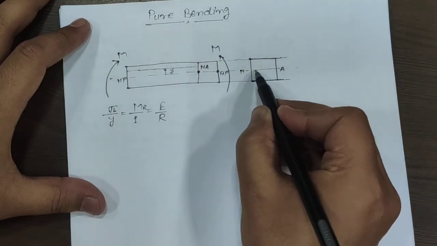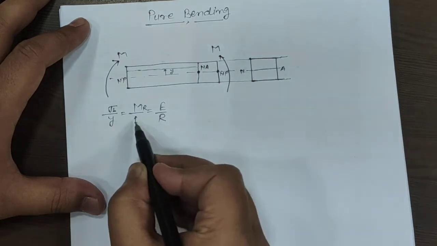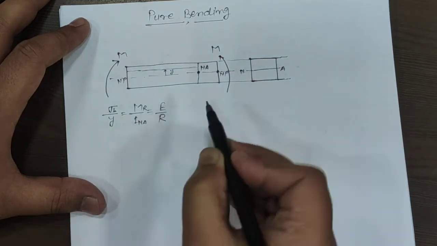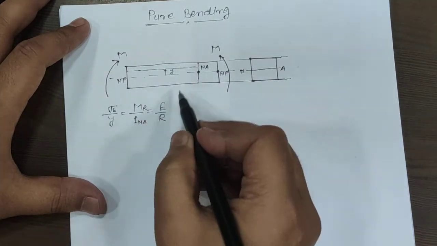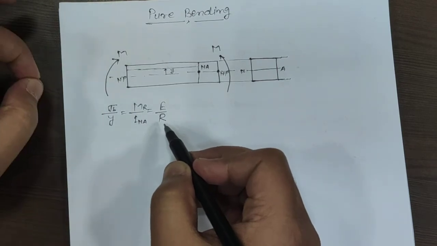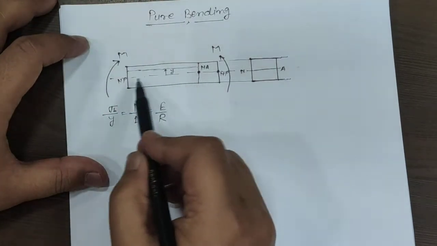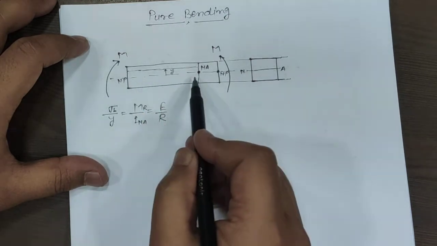We always have to take the moment of inertia about this neutral axis, equal to E by R. E is the material property of the beam, and R is the radius of curvature of this neutral plane.